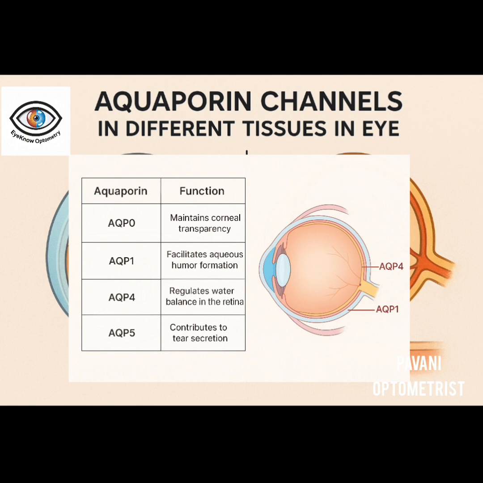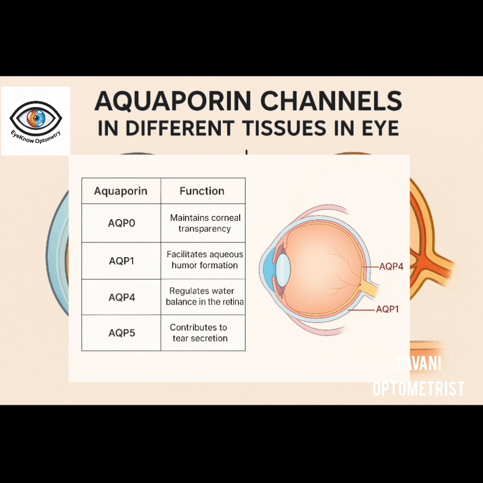In the cornea, we have the AQP1, AQP3 and AQP5 aquaporin channels, which help in epithelial cell hydration. And in the lens, we have AQP0 and AQP1 aquaporin channels, which help in maintaining the lens clarity and water transport.